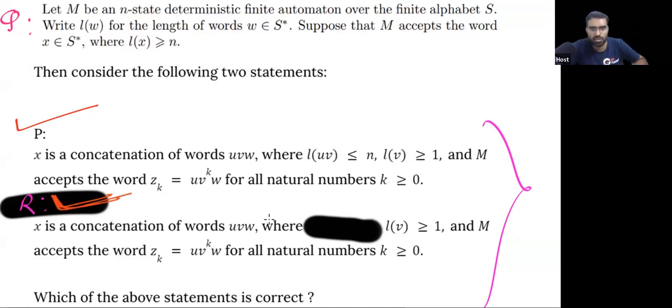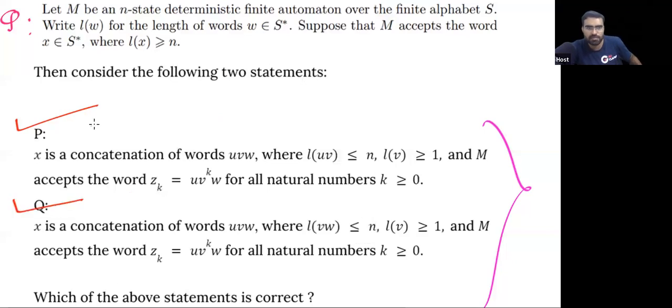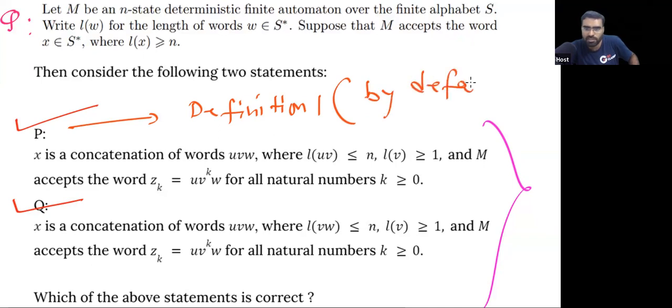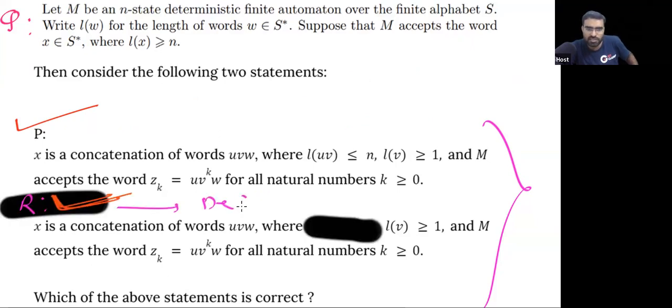P is correct, Q is correct, R is also correct. Okay, clear? P is our definition 1, which is the by default version of pumping lemma. This Q is definition 2. And this R is your definition 3. That's it. So if they ask you this type of question, then you can solve it.